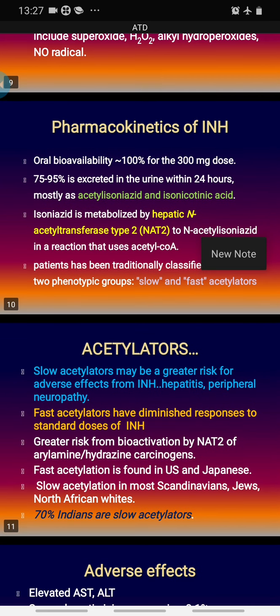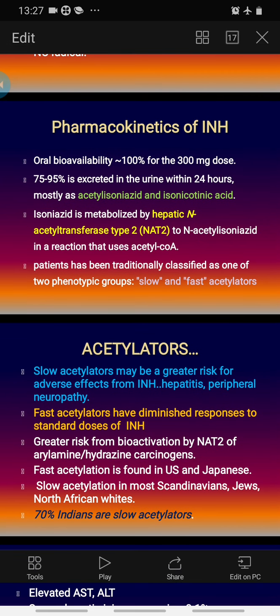Pharmacokinetics: one part you need to remember is that isoniazid is metabolized by hepatic N-acetyl transferase 2, and the metabolite is called N-acetyl isoniazid. So this enzyme, NAT2, is important. 75 to 95% is excreted in the urine within 24 hours, mostly as acetyl isoniazid and isonicotinic acid.